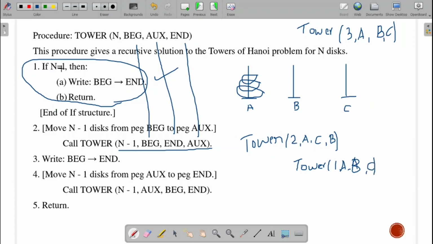Fine. Now n equal to 1. Condition satisfied. What is the movement? Beginning to end. What is the beginning point? A. That is, I make the first movement from A to C. This disk will move from A to C. Fine. So now the first condition is satisfied. Now we break it, again we come over here. Next, we make the movement from beginning to ending. What is beginning? A. What is my ending? B. The next movement will be from A to B.